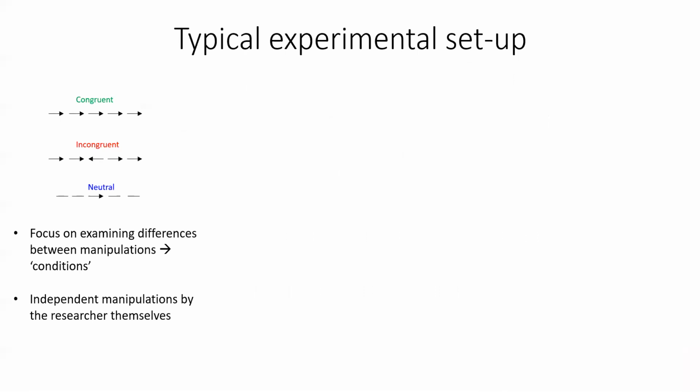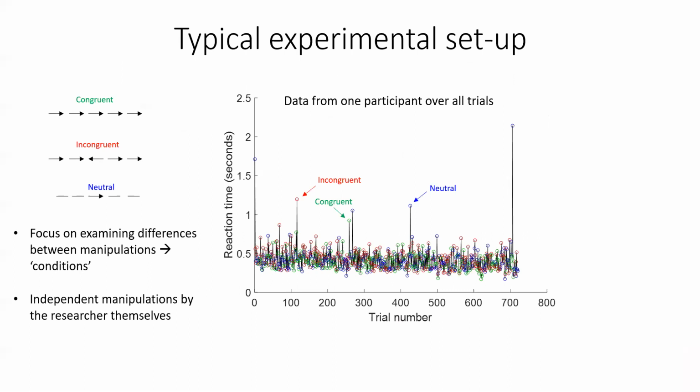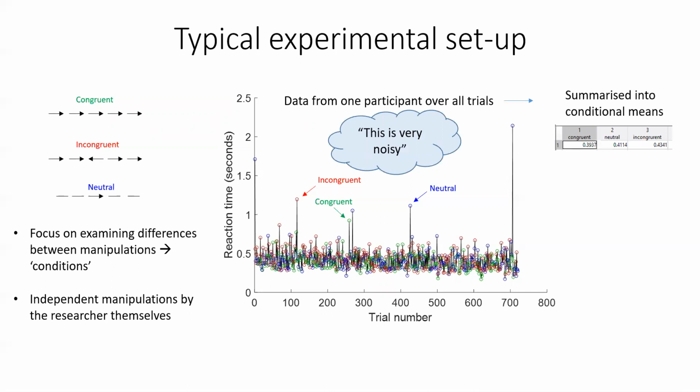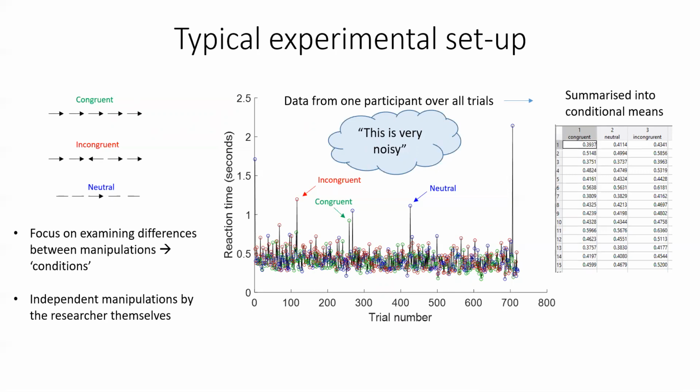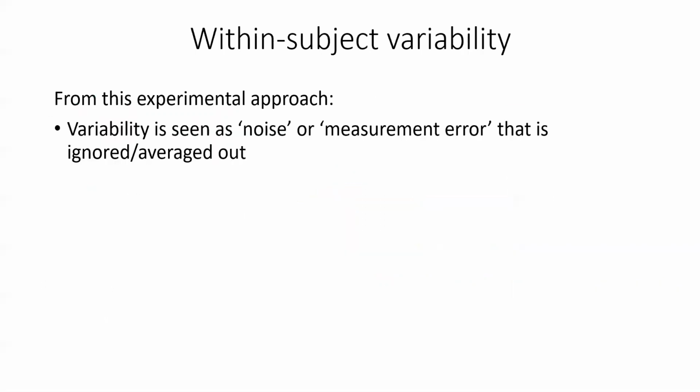However, when we look at one participant's data over time, we can see that their reaction time is highly variable and that any conditional differences are impossible to spot. And therefore, we call this data set noisy. To solve this, we extract the mean for each participant to get a true estimate of their performance. And then we repeat this for a larger group of participants. The result of this process is a clear pattern confirming that indeed participants are faster in the congruent than in the incongruent condition. So from this perspective, within-subject variability is seen as noise that should be ignored.